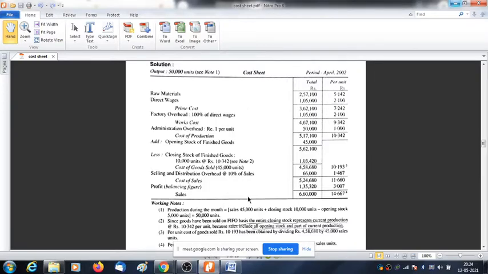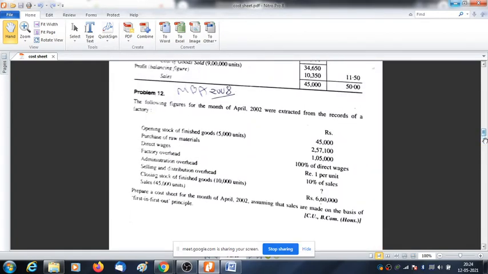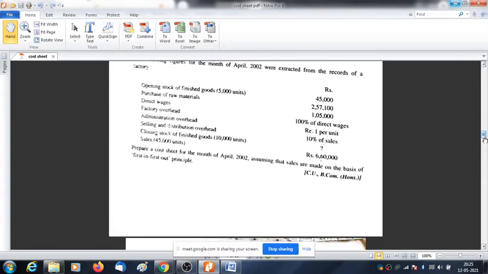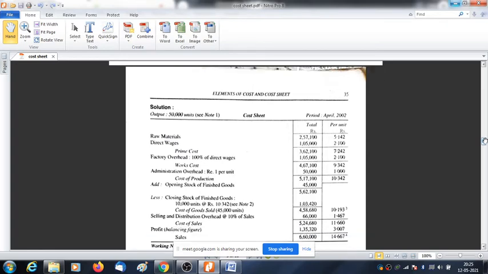Can you show the problem once more? The question. Just a minute, I need to take a screenshot. It is given in your Google Classroom. You just download it. Also, you just go through it once. Everything that I teach in the class, every note is there in the Google Classroom. You need to follow the Google Classroom and download the notes. That's all. Problem and solution both are there in the Google Classroom.